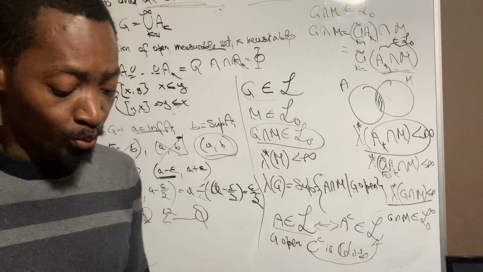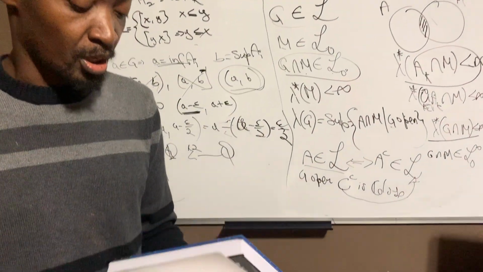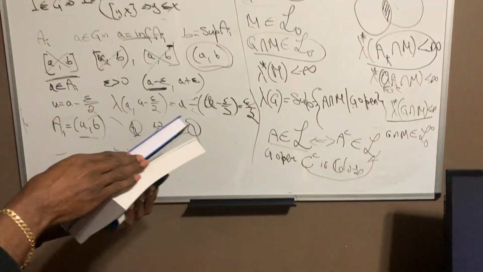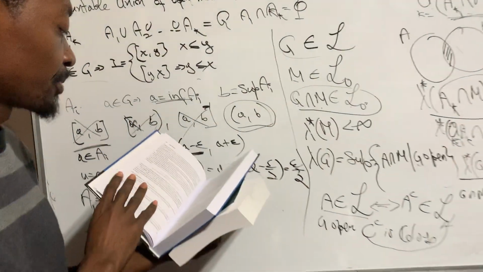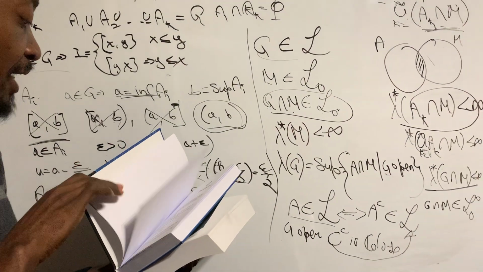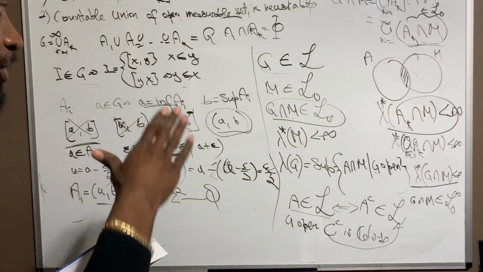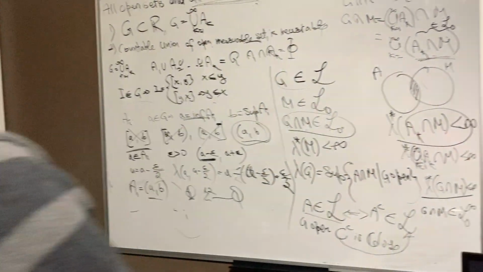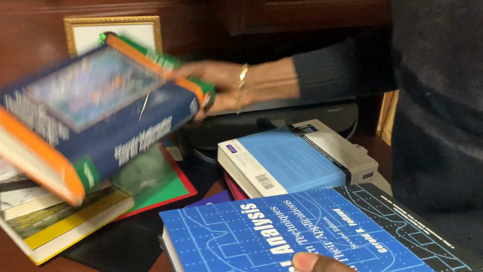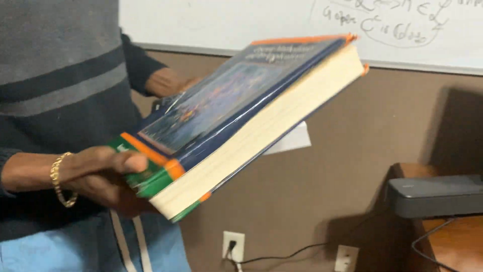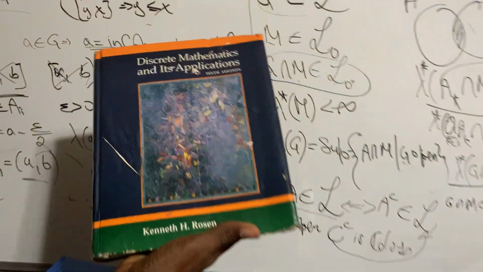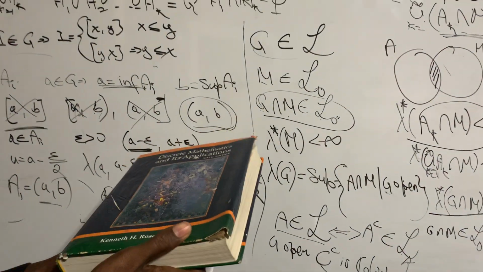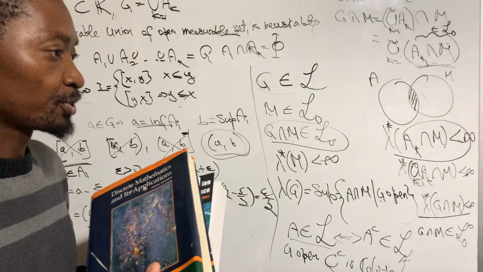But if you really want to go deeper on the equivalence relationship, because this presents a very high level of it in the first few pages, for an undergraduate level, one good book that I can recommend is Discrete Mathematics and Its Applications. This is an old book that I used in my undergraduate studies.